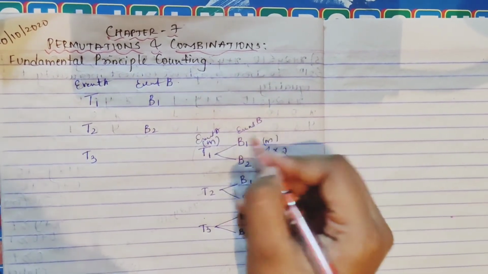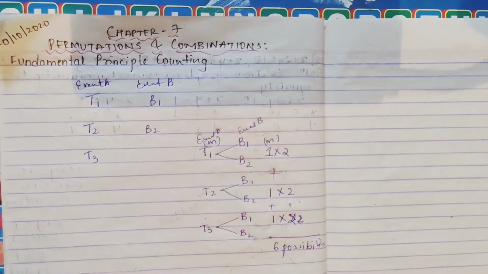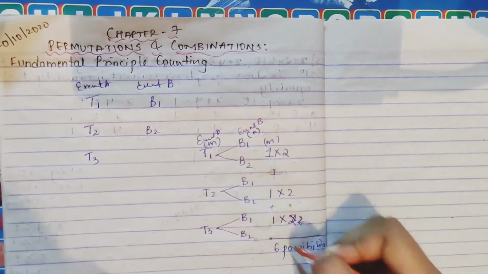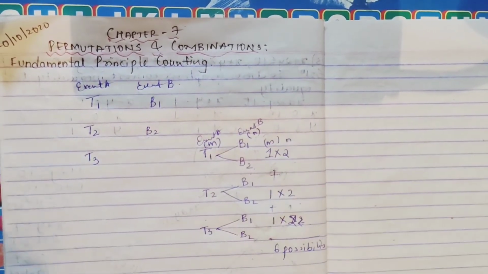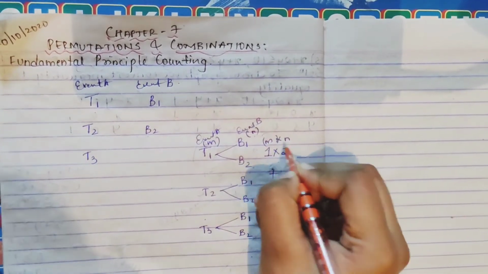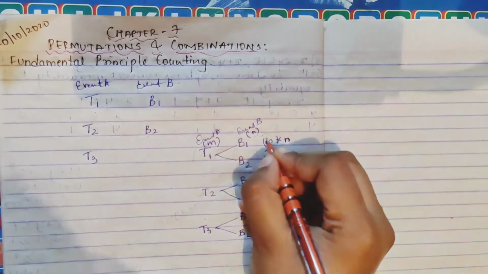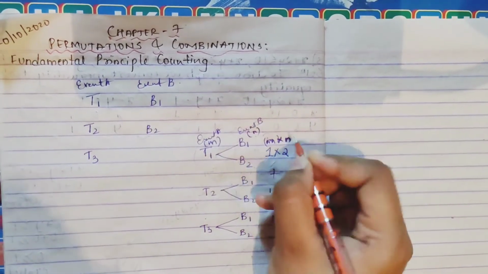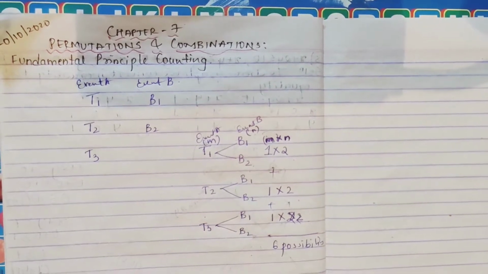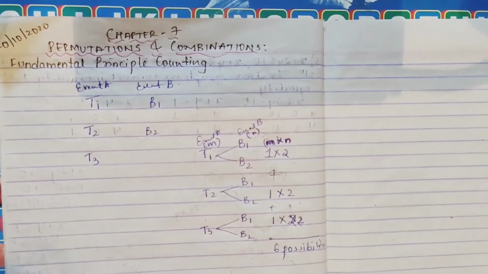M is 1, associated with your event B. Your event B occurs in N ways. So the total occurrence of this will be what? M cross N. In the same way we have written, right? M cross N. So this is your fundamental principle. It comes under M cross N.